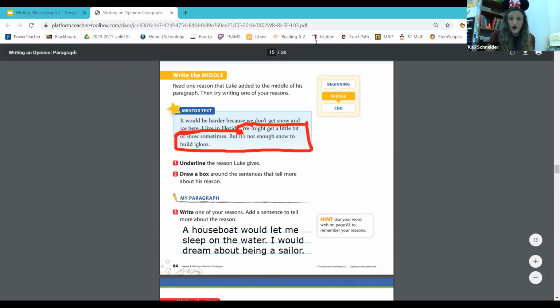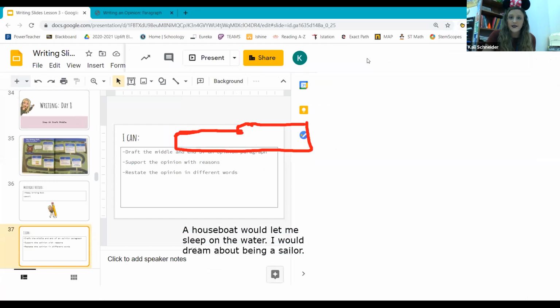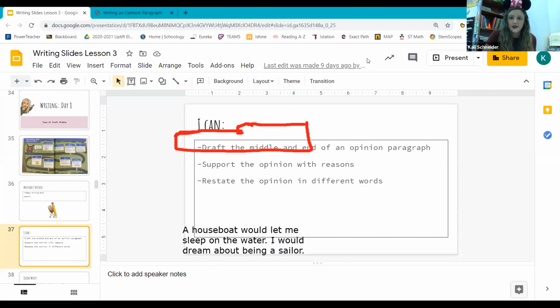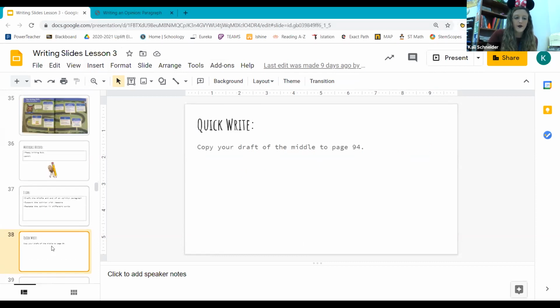And what you need to do today for your quick write, let me go ahead. I forgot to clear my screen. Give me 1 second. All right. So what you need to do today for your quick write is, please make sure you copy your draft of the middle to page 94.